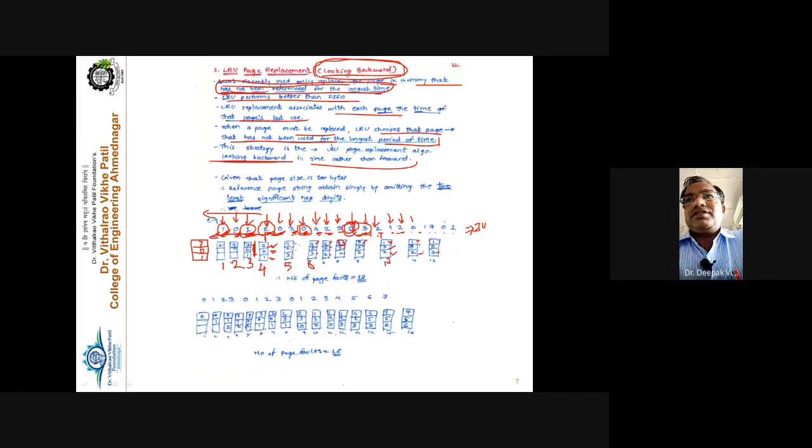That's why it is replaced. And for this 0 and 1 reference string, there is no question about the page fault. So the total number of page faults you will find here is equal to 12.